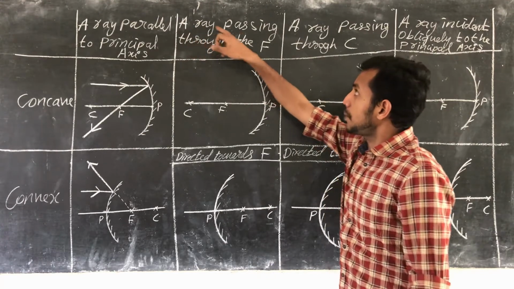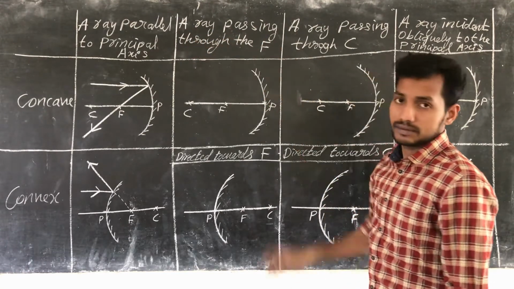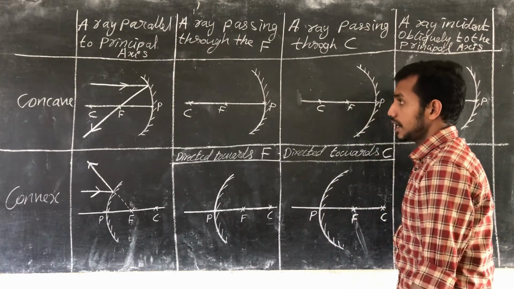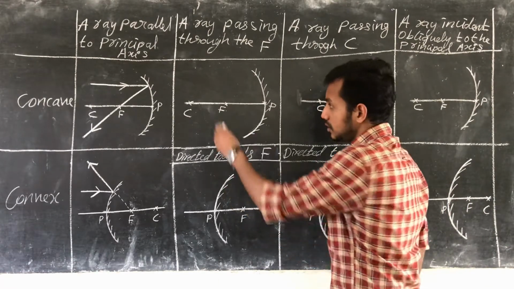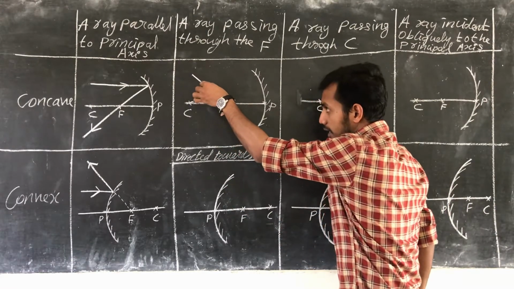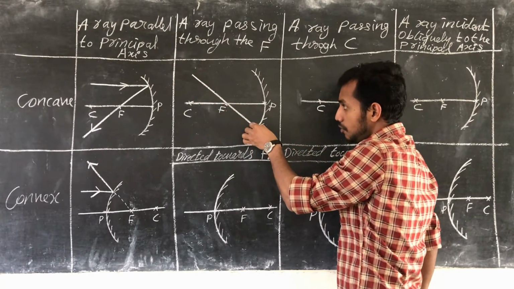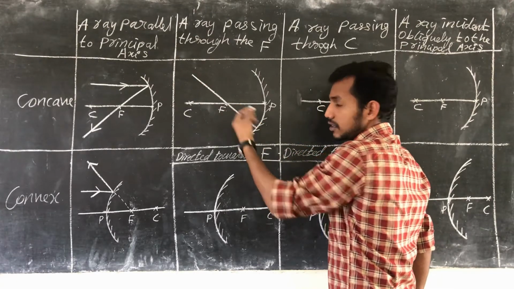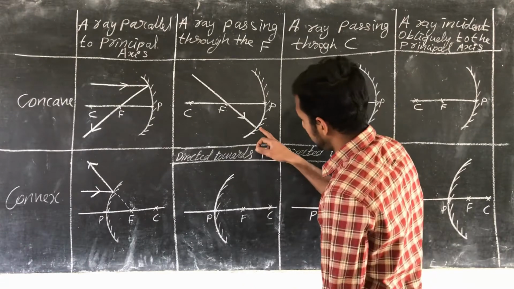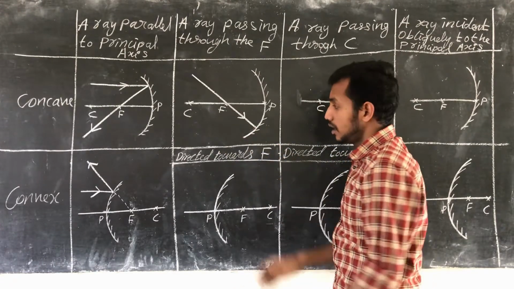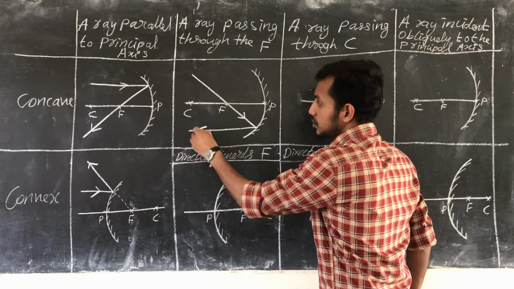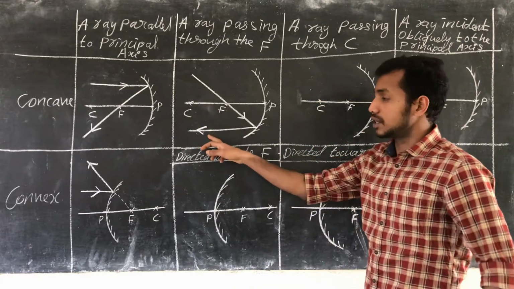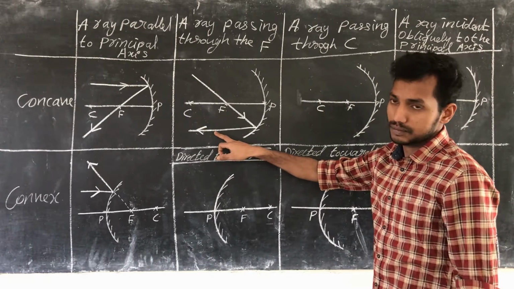Now, the second case, a ray passing through the F. If a ray of light passes through the principal focus, what will happen to the reflected ray? It will move parallel to the principal axis. Clear?